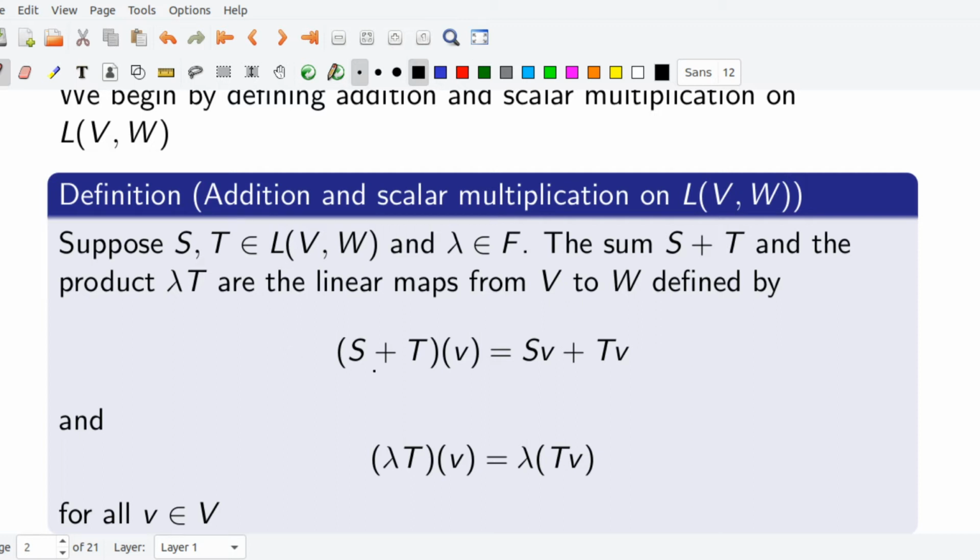First, we have to check that S plus T is a map from V to W, and secondly we have to prove that S plus T is a linear map from V to W. Similarly, the scalar product lambda T is a map from V to W, and we have to show that lambda T is a linear map.